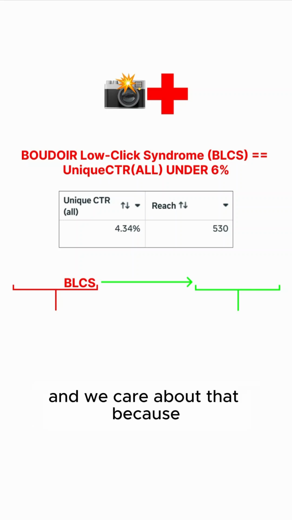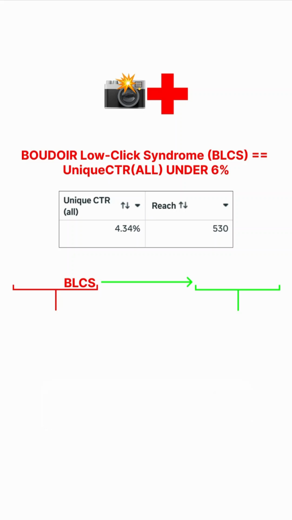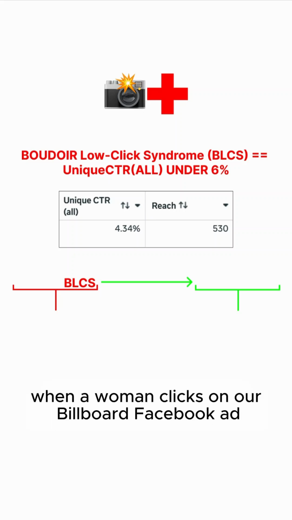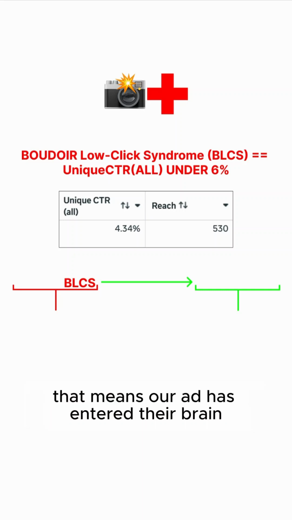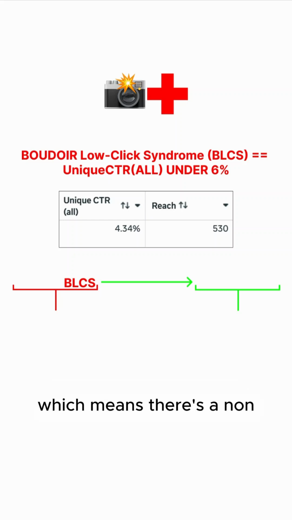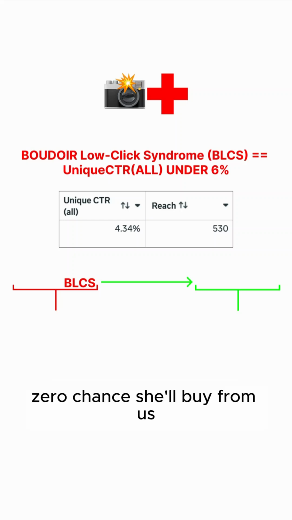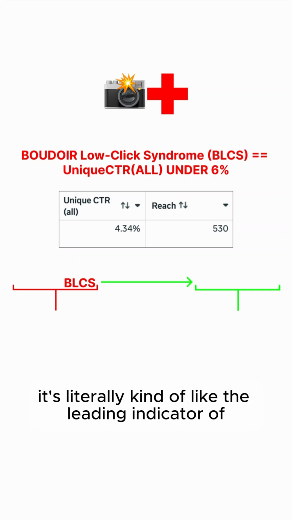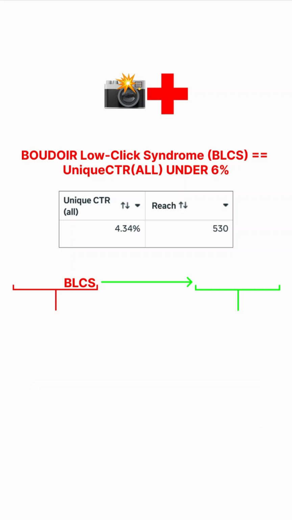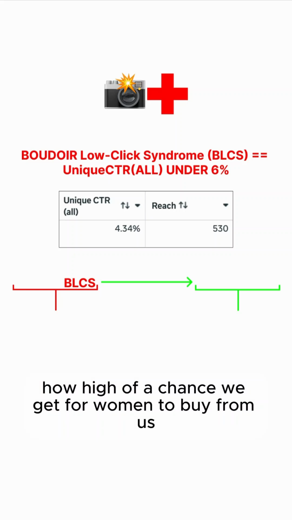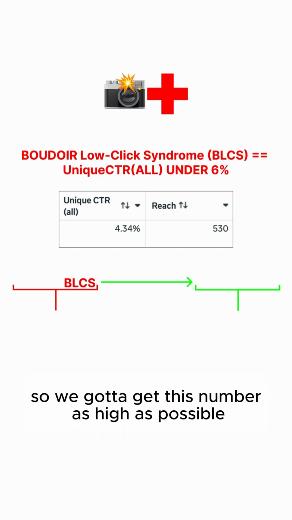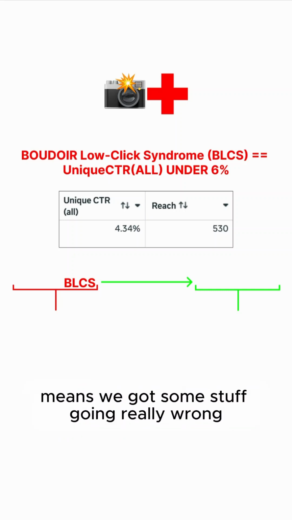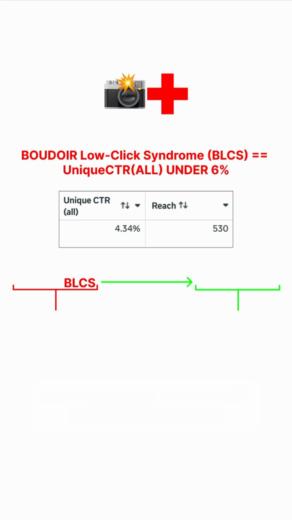And we care about that because when a woman clicks somewhere on our Boudoir Facebook ad, that means our ad has entered their brain, which means there's a non-zero chance she'll buy from us. So it's literally kind of like the leading indicator of how high a chance we get for women to buy from us. So we've got to get this number as high as possible, and under 6% means we've got some stuff going really wrong.